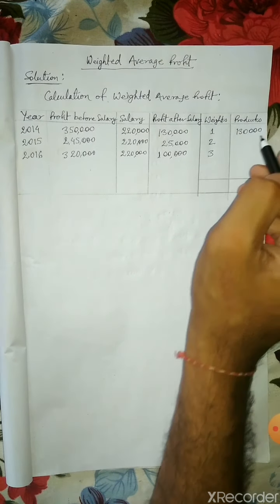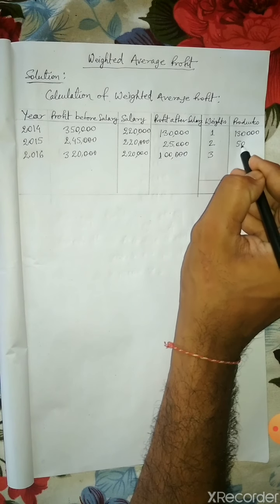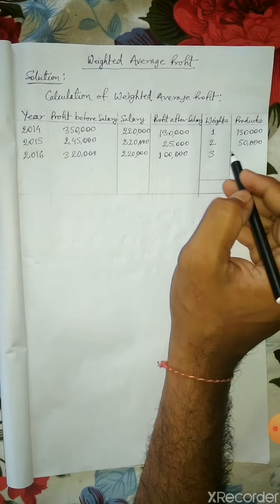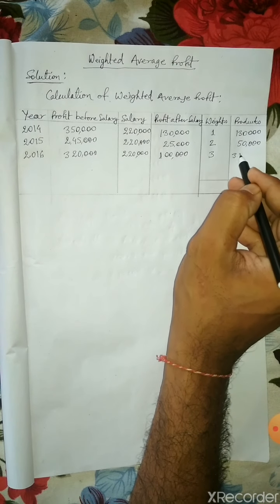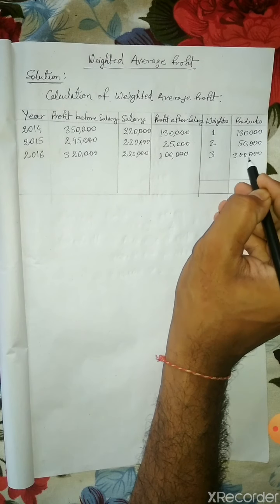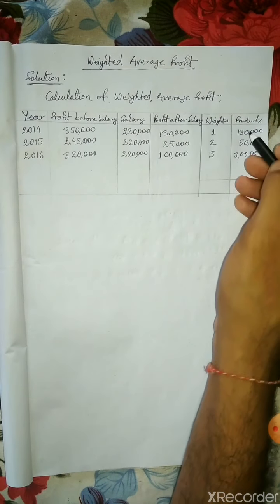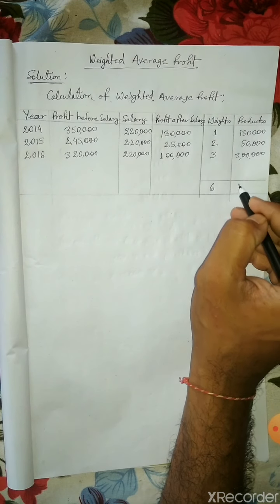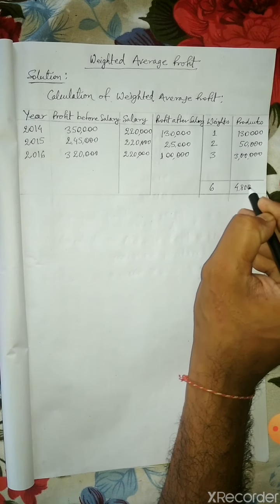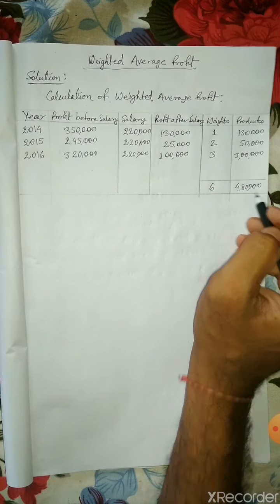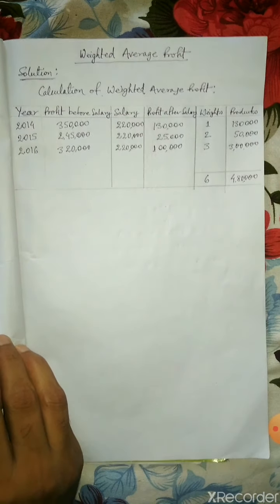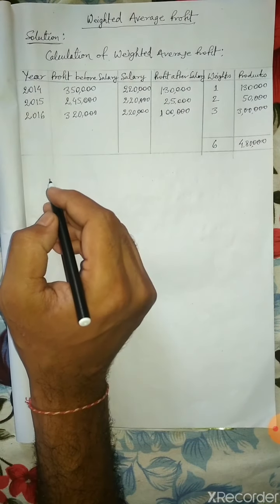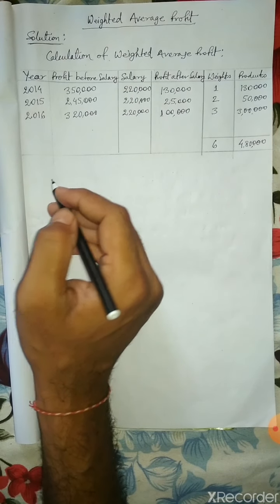Now product means you will multiply the profit after salary column with the weights. So for 2014 it will be 1,30,000 into 1 equals 1,30,000. Second, 25,000 into 2 equals 50,000, and 1 lakh into 3, 3 lakh. You will total 2 columns only, weights and products. So the weights total will be 6 and the products total will be 4,80,000.